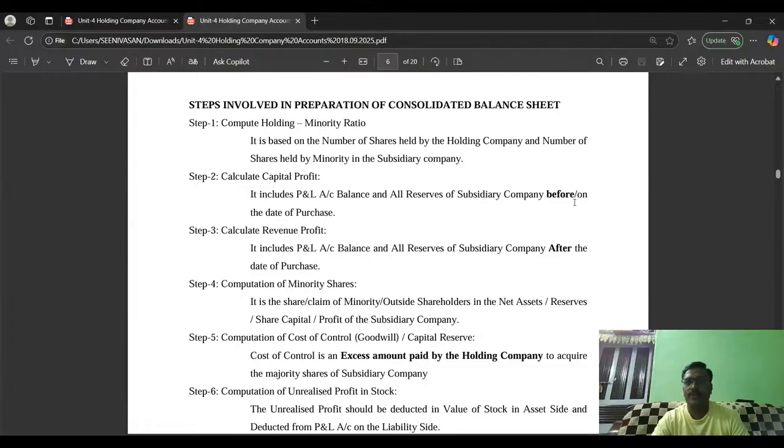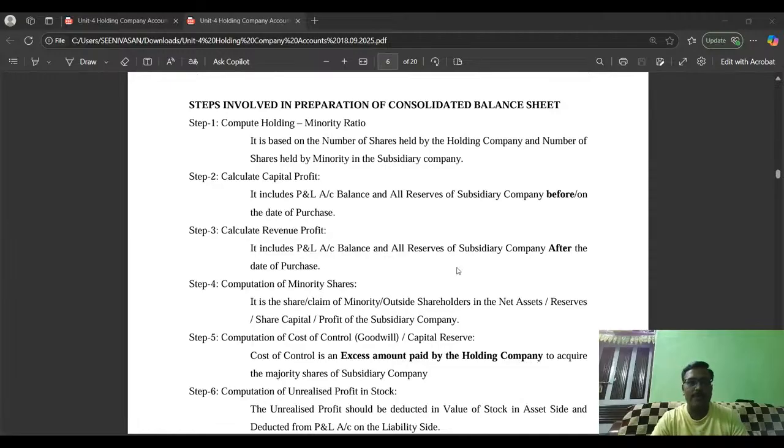What do you mean by capital profit? Any profit earned by the subsidiary company before the date of its acquisition by the holding company. Again, one example: ABC company acquired the shares on 1/1/2025 in X company. In this case, any profit earned by X company before the date of 1/1/2025 is a capital profit. Is it okay? It is a capital profit.